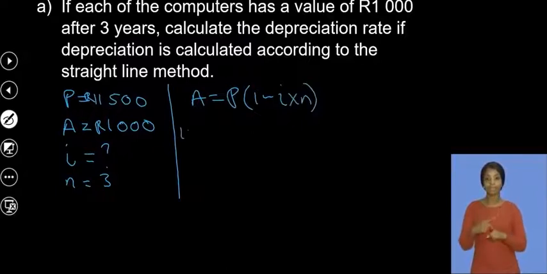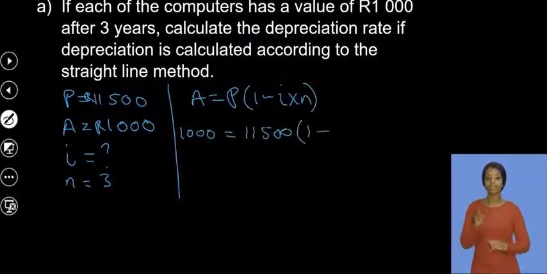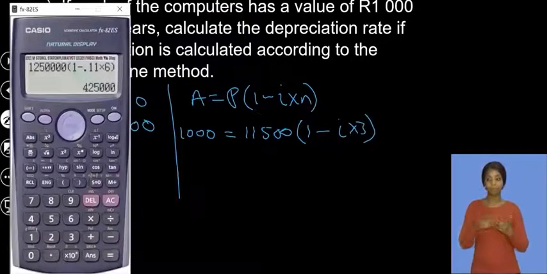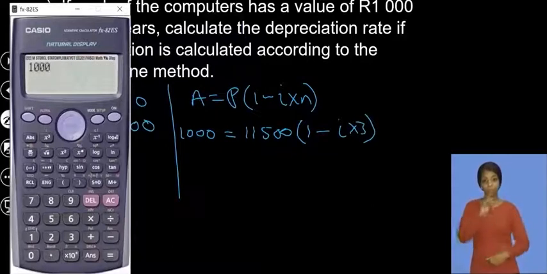Then this is 1,000 rand there, equal to the P value, which is 11,500, into 1 minus I, because I'm looking for the I, multiplied by the 3 years, which is 3 there. Then we'll just go to our calculator. On our calculator, firstly, I will take the 1,000 rand and divide it by the 11,500.